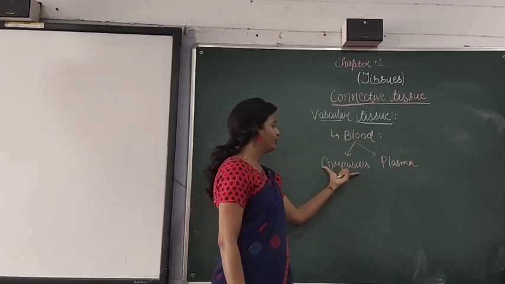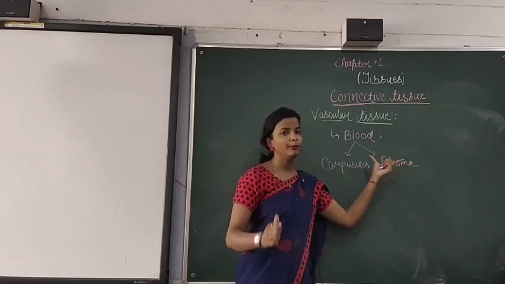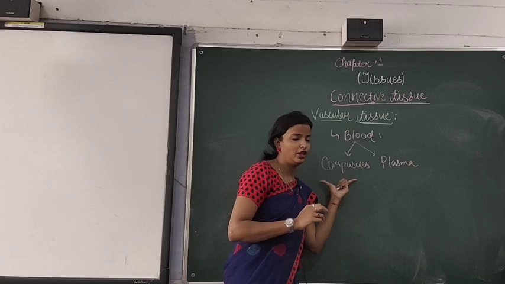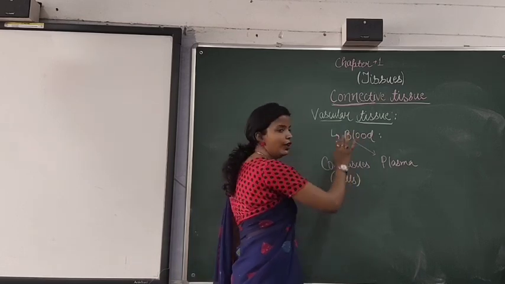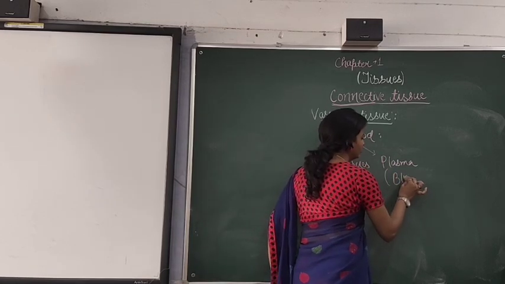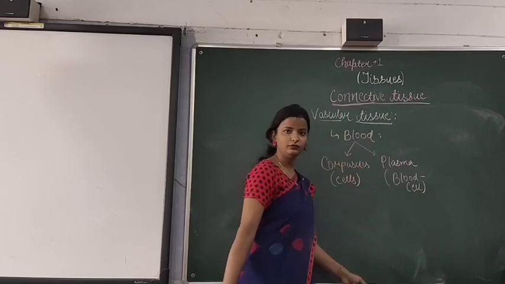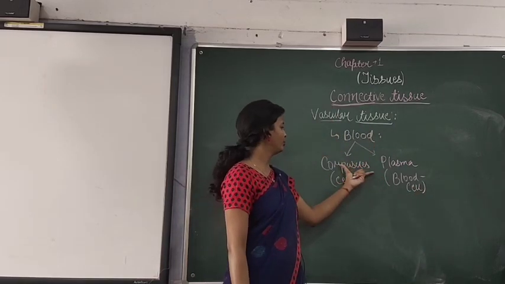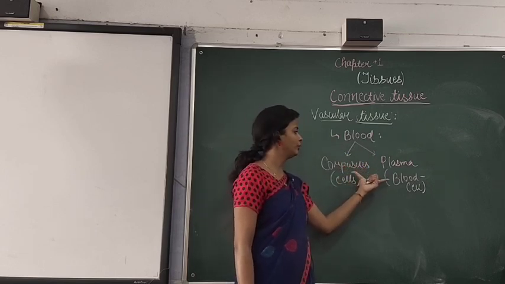Corpuscles are only the cellular part of the blood, and plasma is the blood minus cells. So these are the two compositions of blood: corpuscles and plasma.